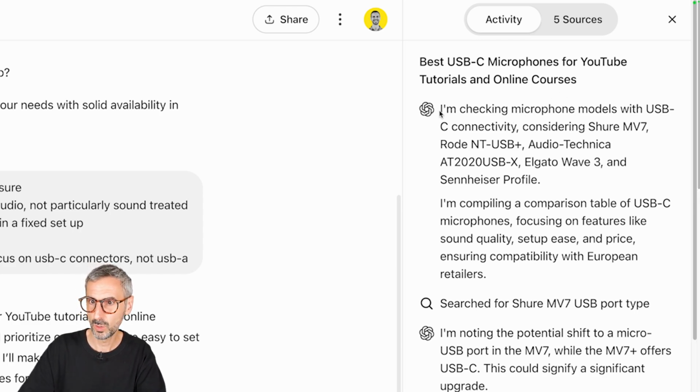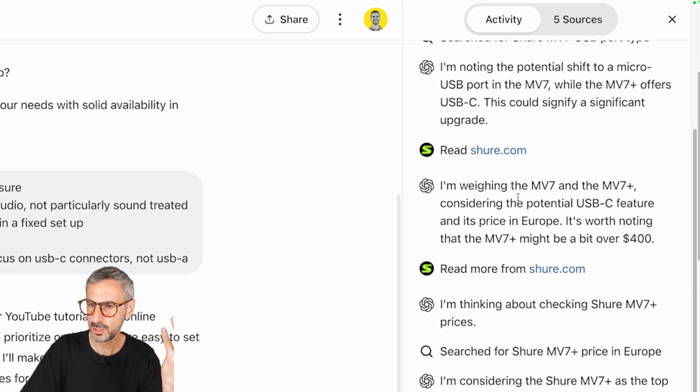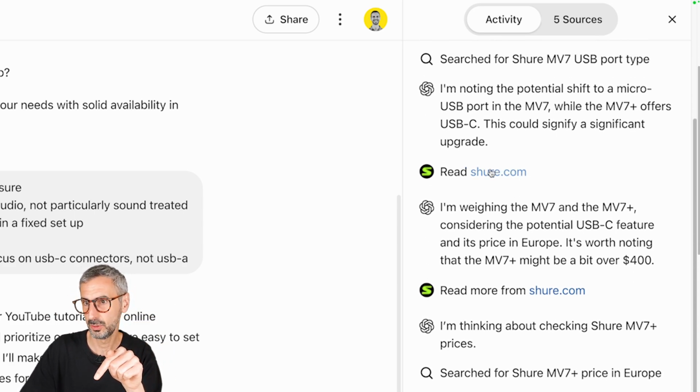So you see what ChatGPT is doing. I'm checking microphone models with USB-C connectivity, considering the Shure MV7, Rode NT-USB Plus, Audio Technica, blah, blah, blah. So it's basically thinking, okay, I could do this, I could consider that. And then it starts referring to sources. So it went to Shure.com, the website that sells these microphones.